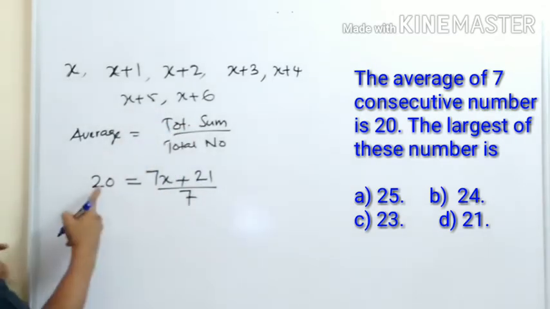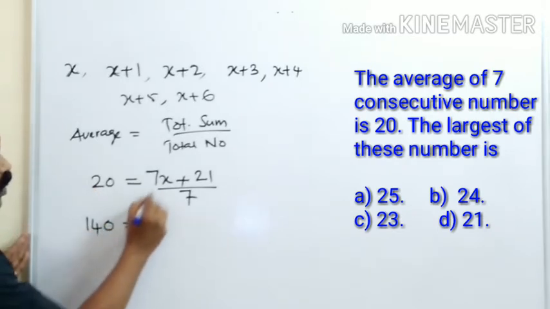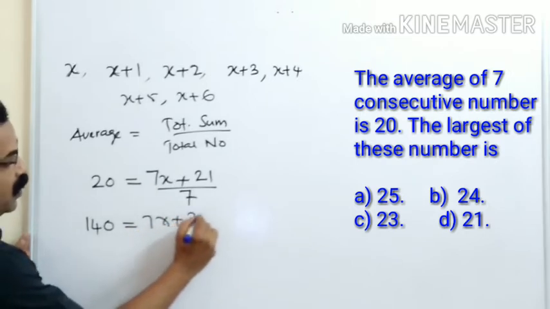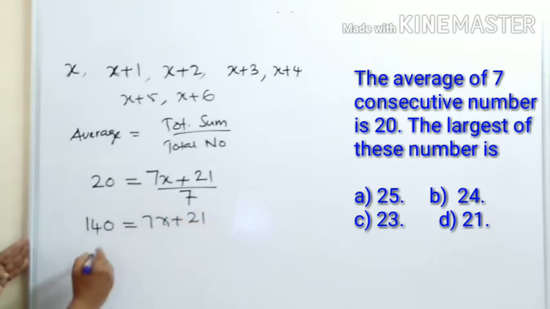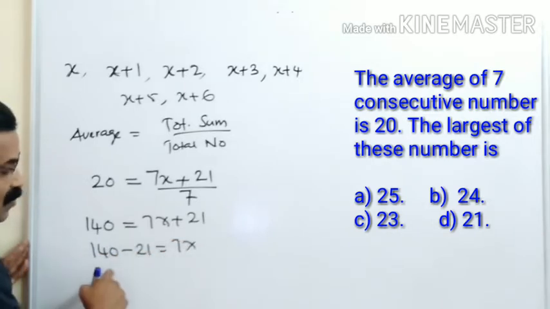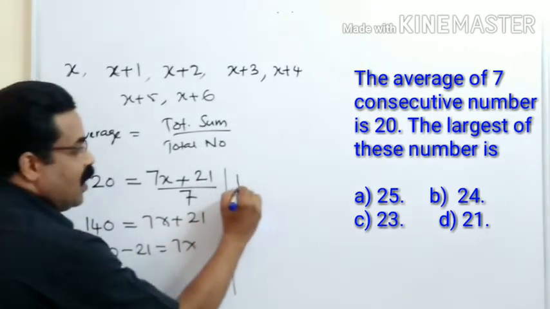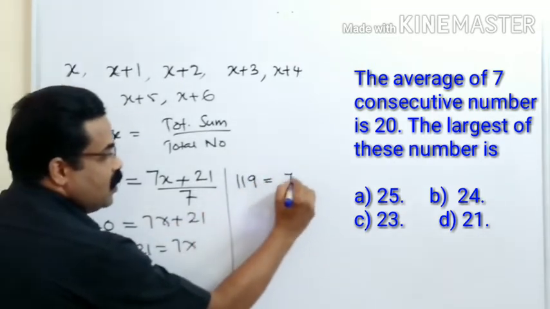So when you cross multiply it, 20 into 7, 140 will be equal to 7x plus 21. I can take this 21 this side. So it will become 140 minus 21 is equal to 7x. That means 140 minus 21, 119 is equal to 7x.